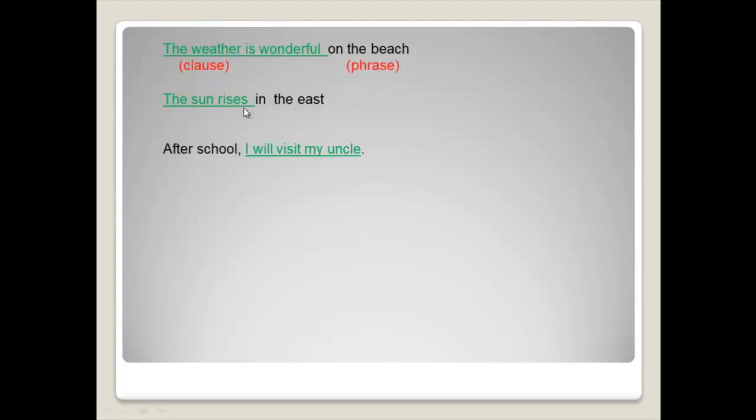The sun rises in the east. Where's the subject? The subject is the sun, and the predicate is rises. So this is a clause, and in the east is a phrase. Last one, after school I'll visit my uncle. What is happening after school? We don't know. So after school only is a phrase, and I'll visit my uncle is a clause.